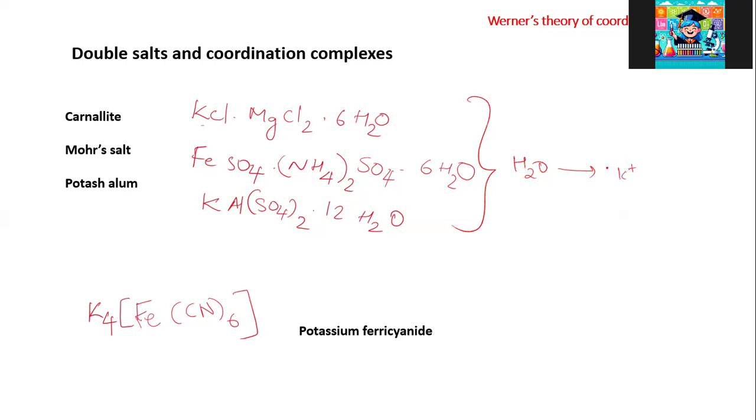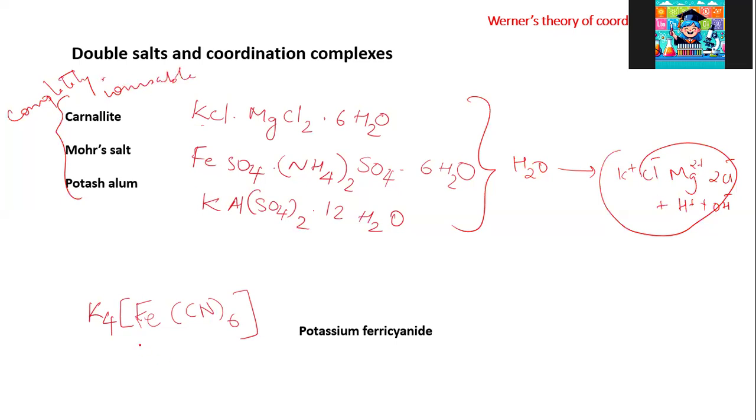You will get K plus. Carnallite gives K plus, Cl minus, Mg2 plus, 2 Cl minus. All of this can be ionized. So that is the characteristic of double salts. When mixed and dissolved, they are completely ionizable.